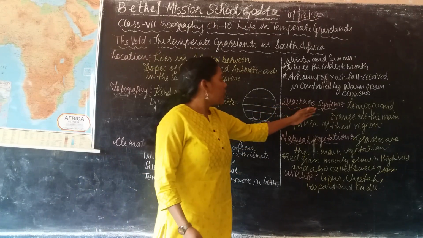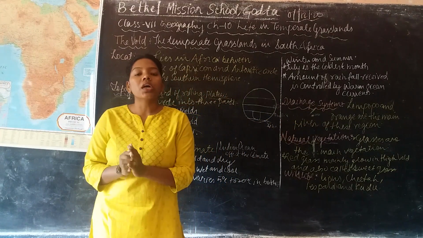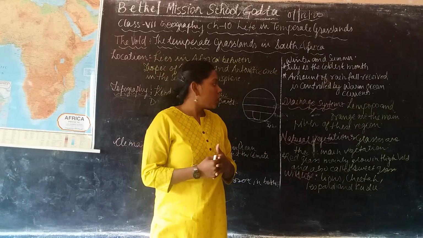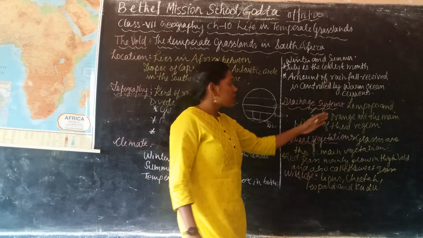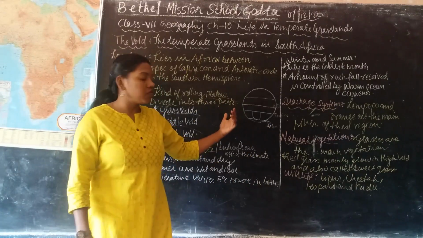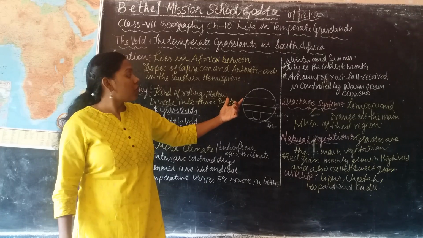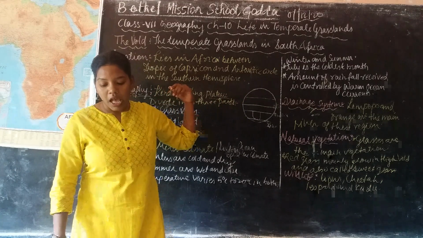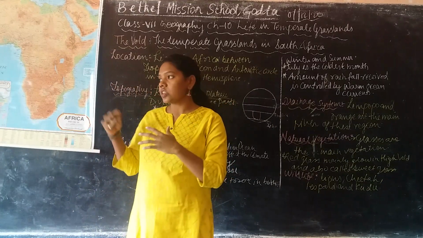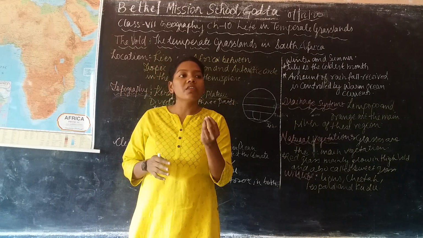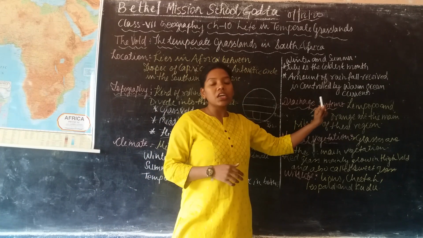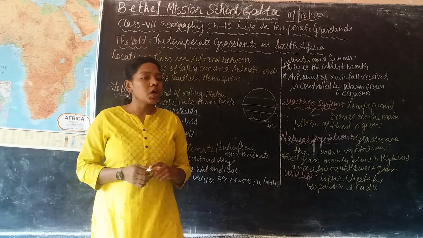Okay, next is the drainage system. Drainage system means the rivers which flow in the veld region, or we can say the veld grassland. There are two important rivers, the Limpopo and the Orange. These are the two important rivers which flow in the veld grassland, and they have many tributaries in different regions. Tributaries mean small rivers or small streams which join these two rivers.